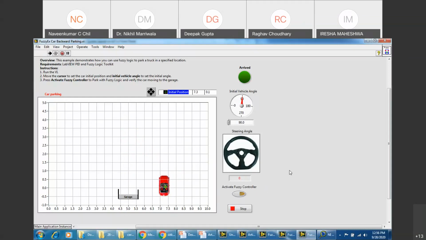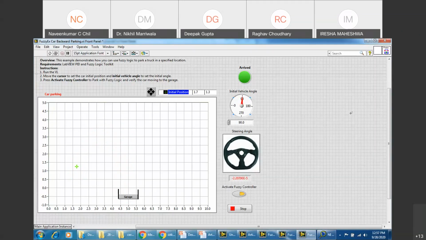Sir, how did you create all this? What is this system, sir? No, this is basically an example inside LabVIEW, but it is not that difficult to create these things, right? You can even change the orientation of the vehicle in this case, right? You can change the orientation. Are we creating this type of system today, sir? Basically, see, I had the time to just talk about the fuzzy controller for you, but if you want, we can definitely create these kind of systems also.